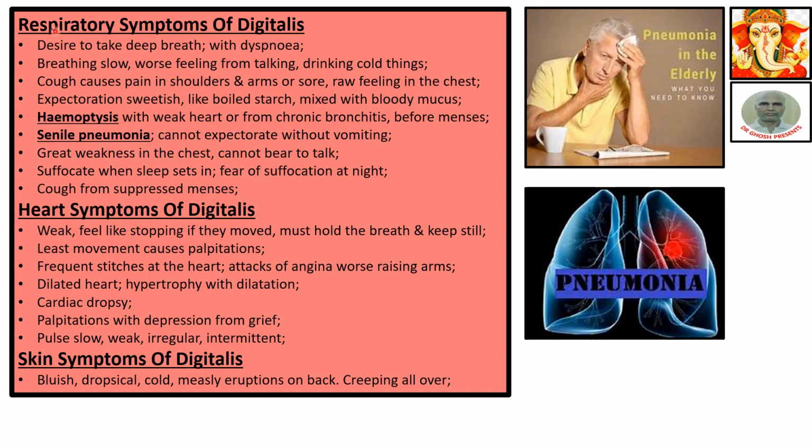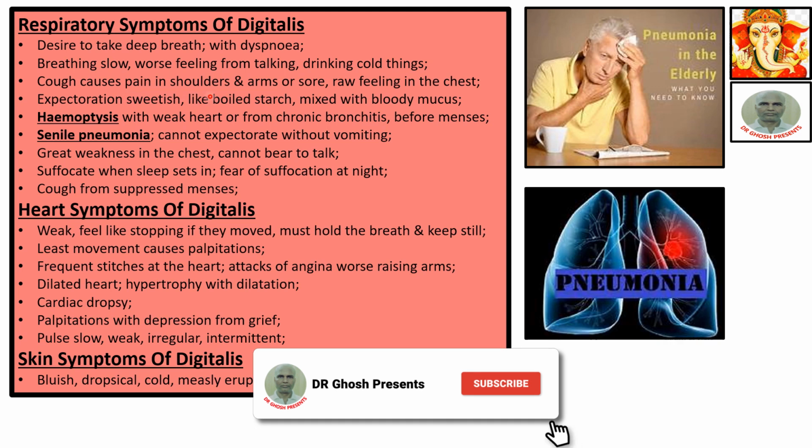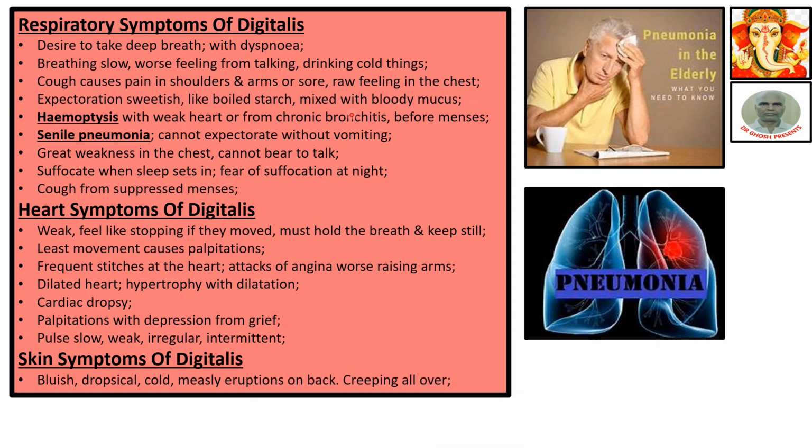Respiratory symptoms of digitalis: desire to take a deep breath with dyspnea, breathing slow, worse from talking, drinking cold things. Cough causes pain in shoulders and arms or a sore raw feeling in the chest. Expectoration sweetish, like boiled starch mixed with bloody mucus. Hemoptysis with weak heart or from chronic bronchitis before menses.